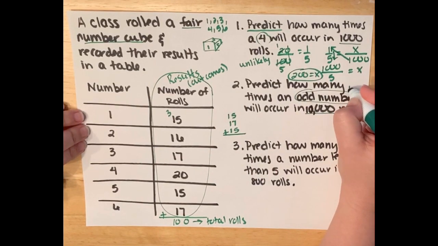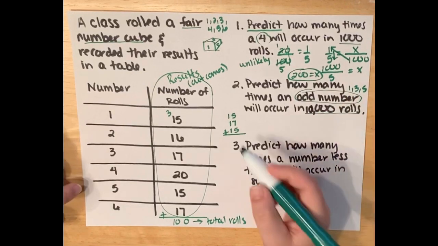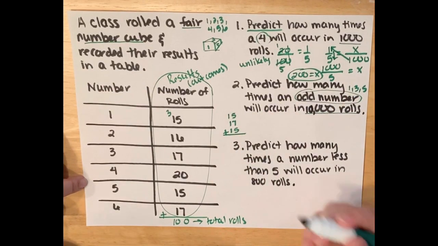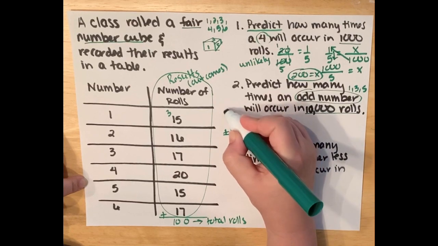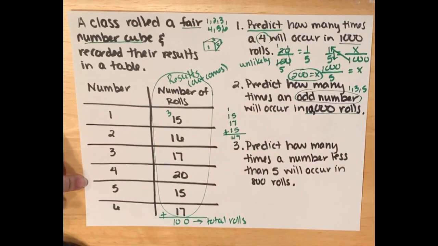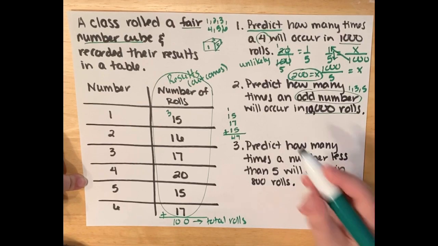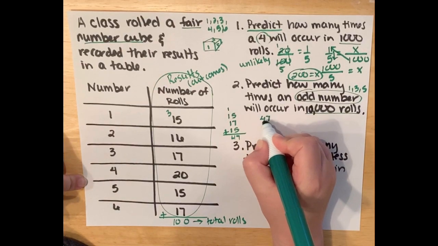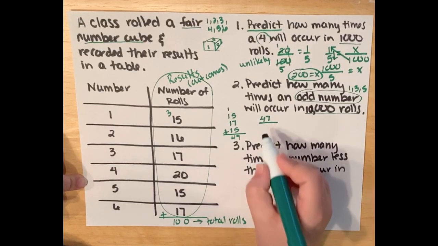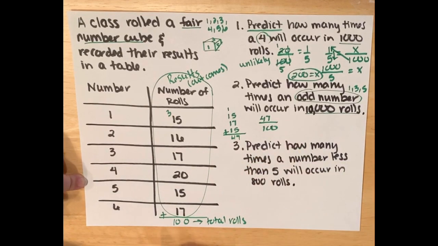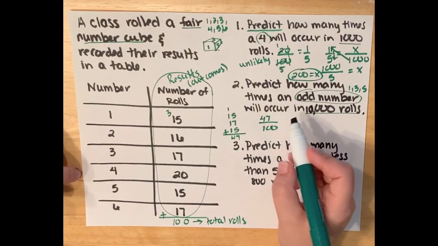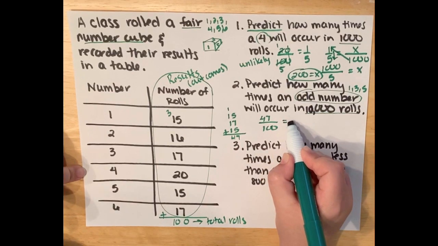Again, my odd numbers were 1, 3, and 5, and I'm adding up the outcomes from those. So 47, it looks like it happened 47 times, out of 100. This does not reduce this time, so I have to leave it as is.